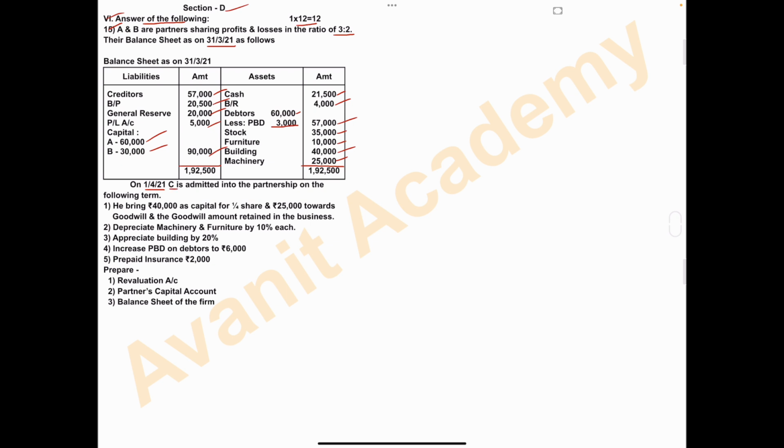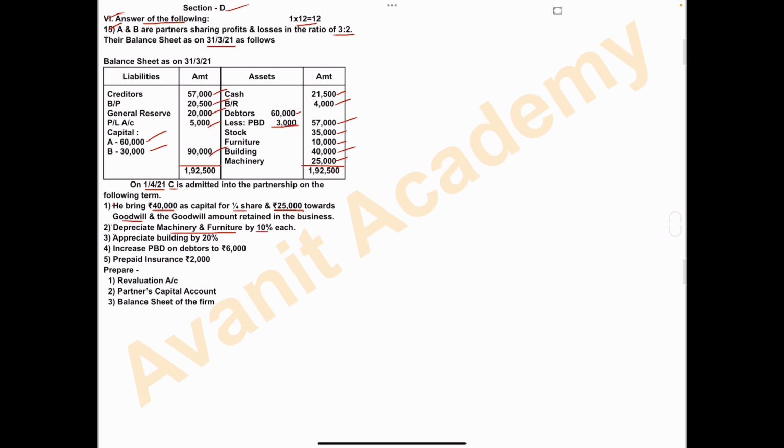Partner C is admitted into the partnership firm on the following terms. Number one, he brings rupees 40,000 as capital for 1/4 share and 25,000 rupees towards goodwill, and the goodwill amount is retained in the business. Second, depreciate furniture and machinery by 10%.